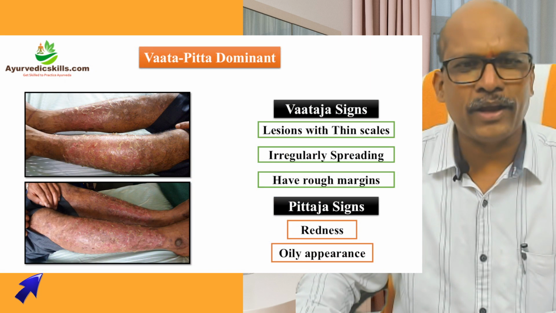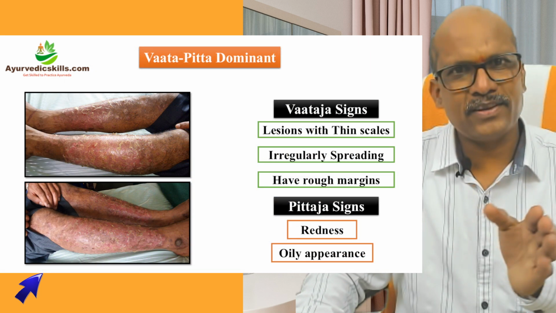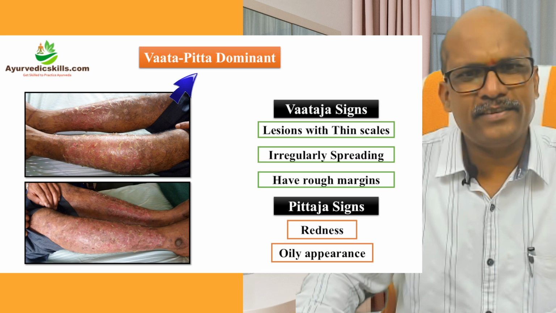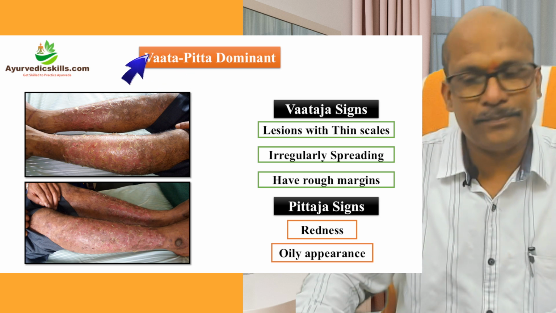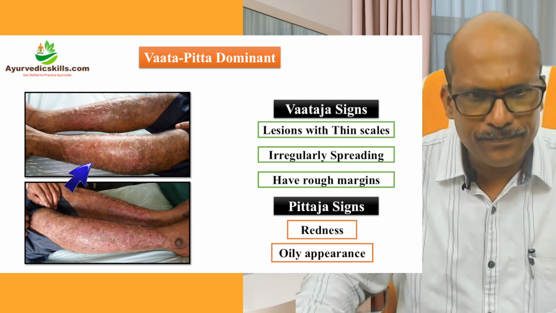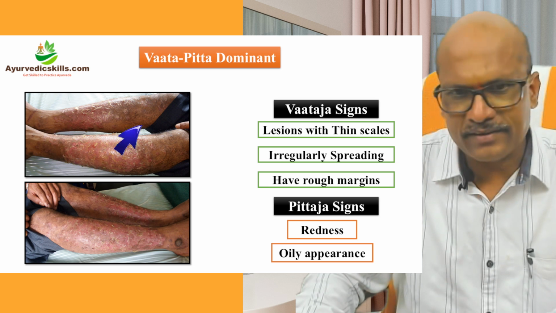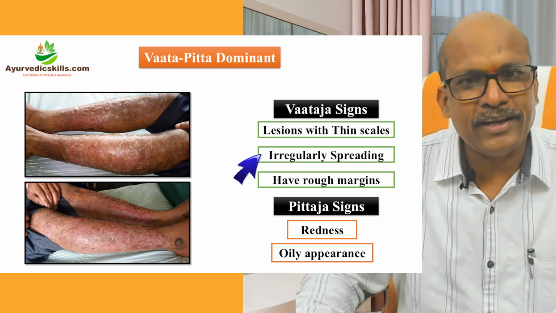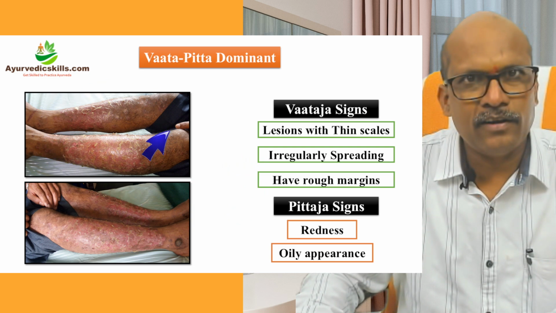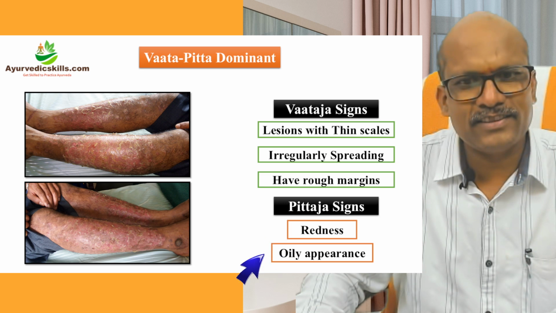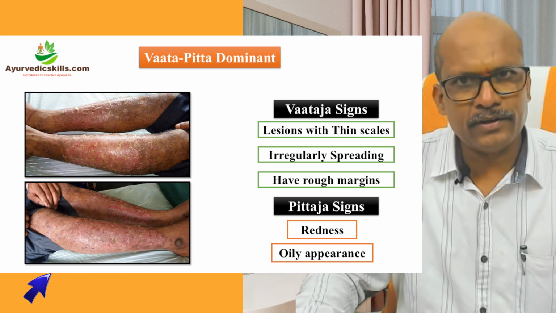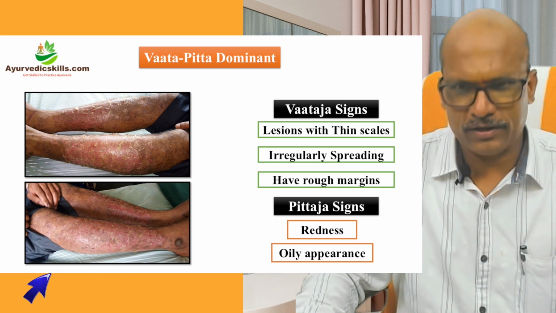Now we'll see the third case. This is Vata Pitta dominant. Previously it was Pitta Vata, now this is Vata Pitta. Why? Lesions with thin scales. You can see thin scales are there, irregularly spreading, Vishama Visruti, with rough margins. And what are the Pitta lakshanas? Redness and oily appearance are the Pitta lakshanas.